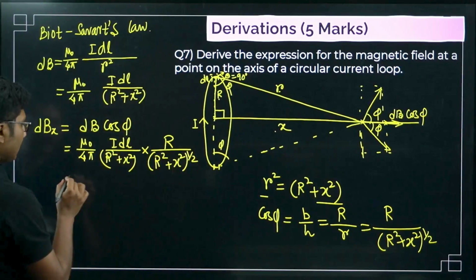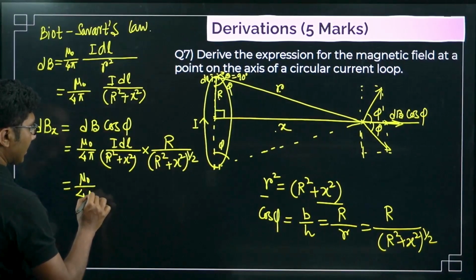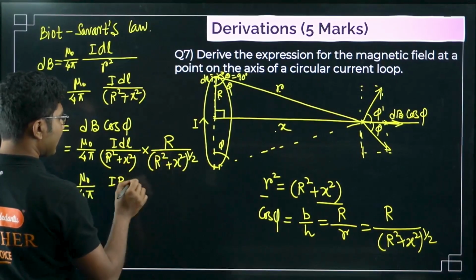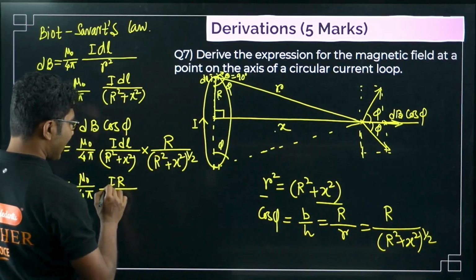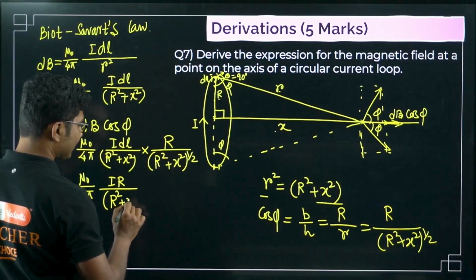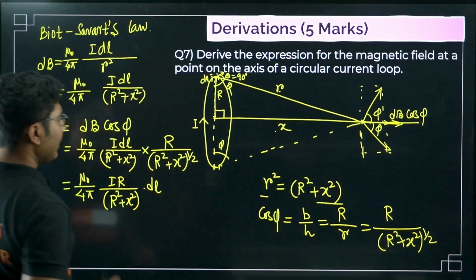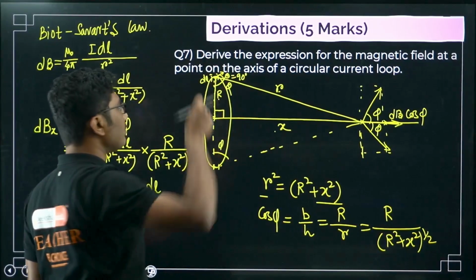So let me simplify this. Mu naught by 4 pi I R, okay, this IR is not voltage, don't get confused. This I is current, this R is length, over r square plus x square to the power 3 by 2 into dl, right? So this is the dBx, small component due to this small portion.